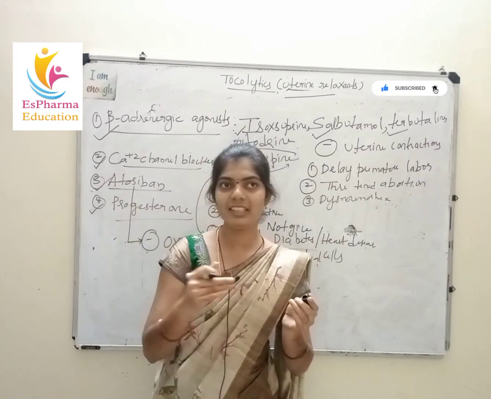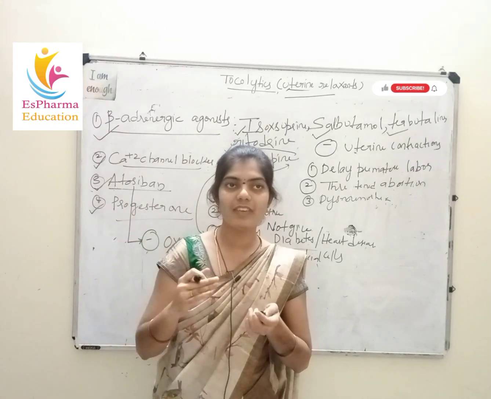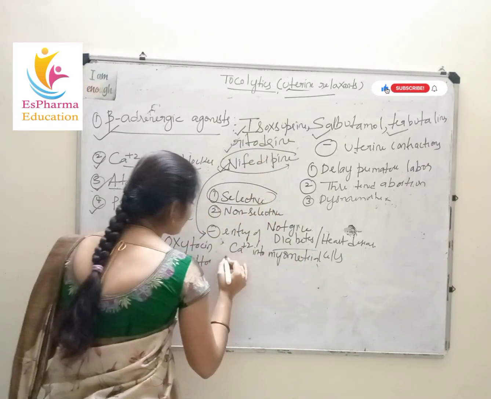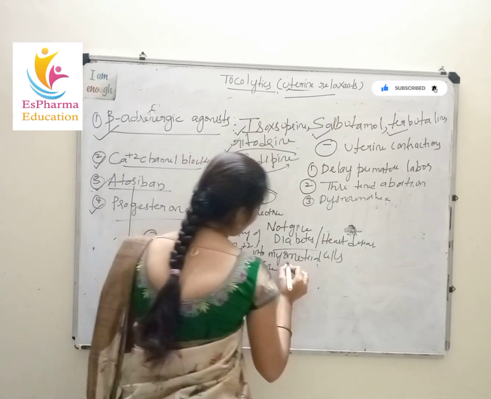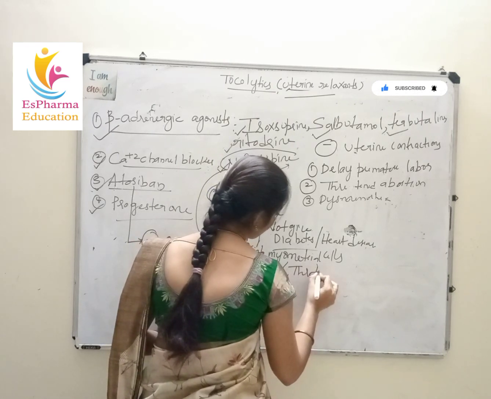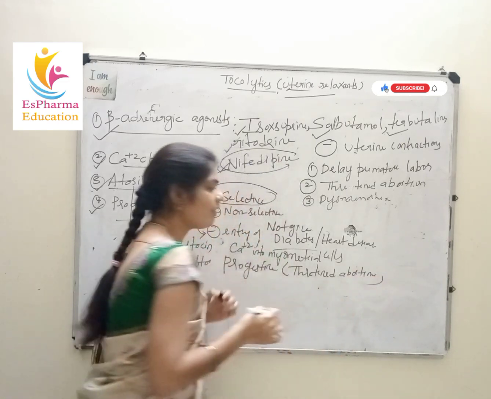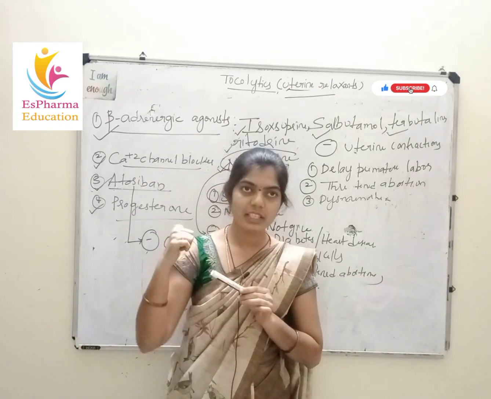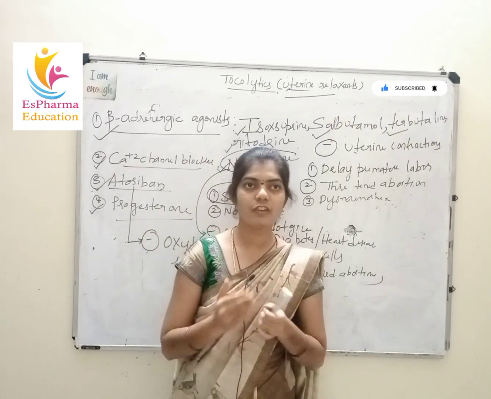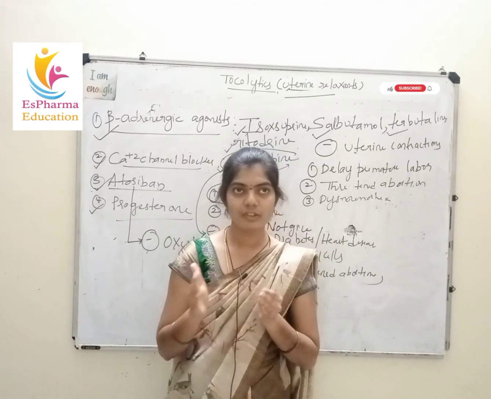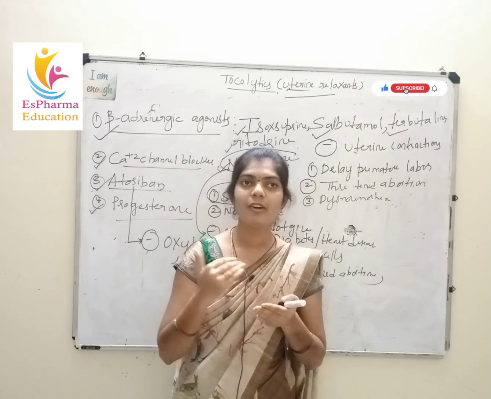Out of all progesterone analogues, nowadays we are using progestin drugs in treating threatened abortions. The mechanism of action of progesterone is to relax your uterus and prevent unwanted miscarriages in the woman.